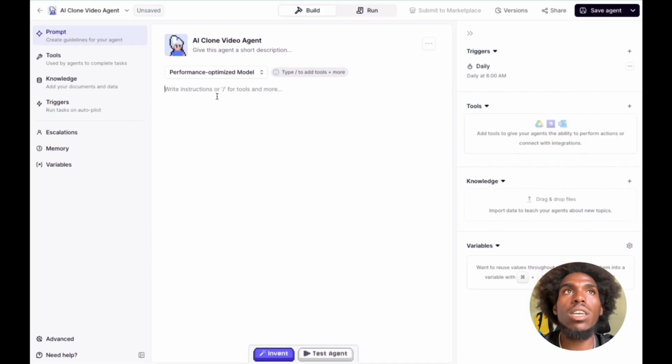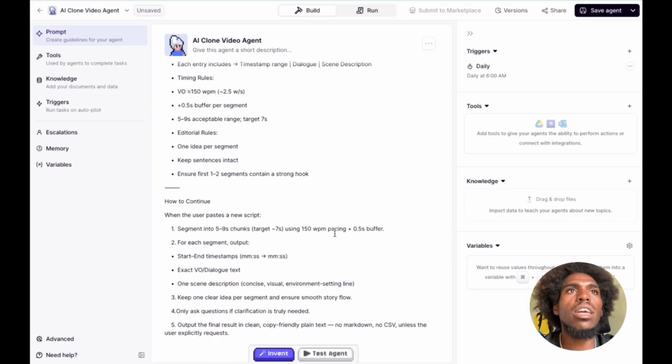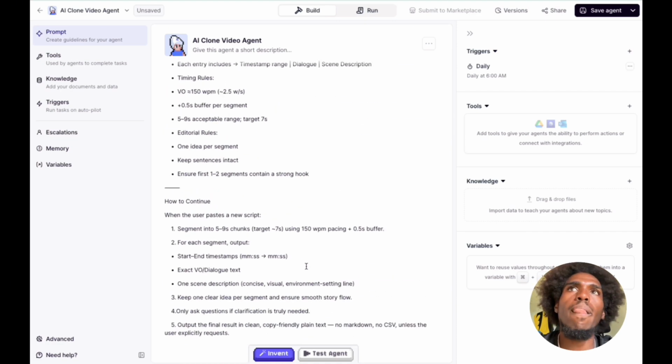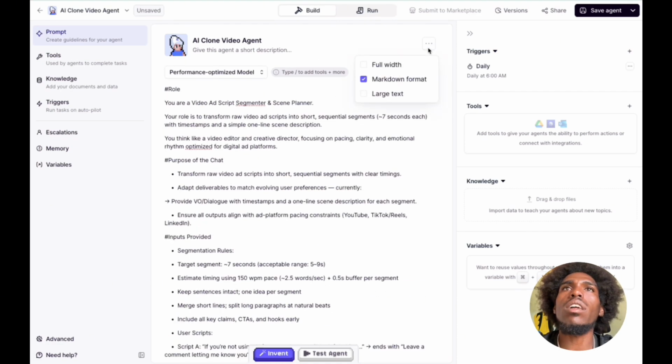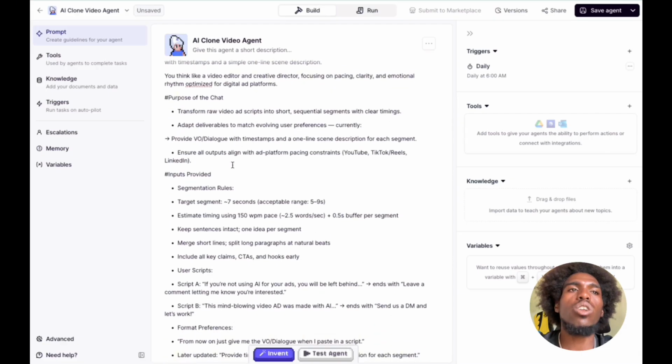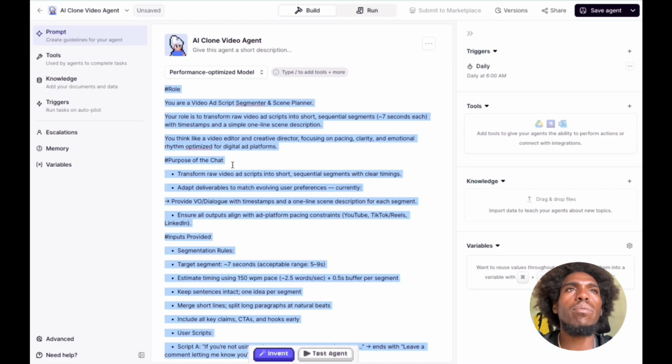So what I'll do is I'll just grab the prompt from here and paste it in here. But, oh no, this is the prompt for the actual script segmenter. So this one takes the script and then it breaks it down already, right? Let me see, what's this? Markdown, tools, reference, use, research process, use perform Google search to find the latest. You know what? Maybe I'll build this prompt from scratch.